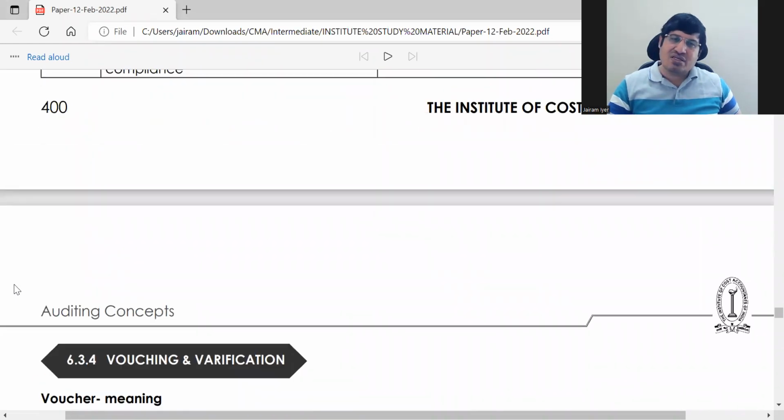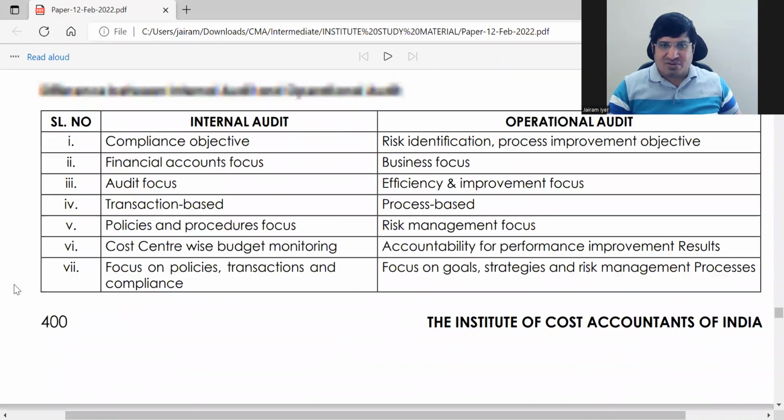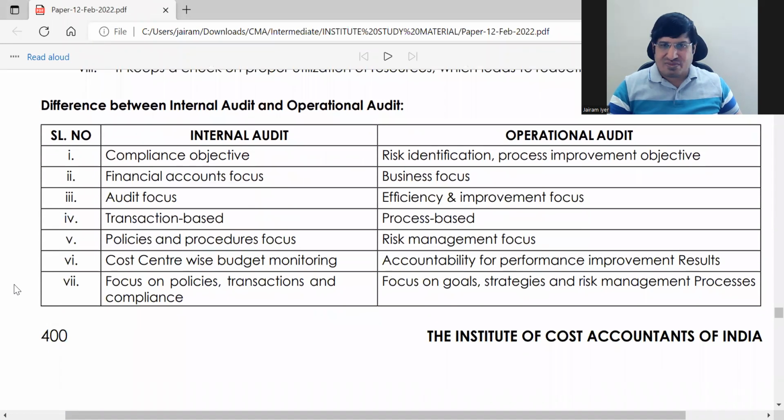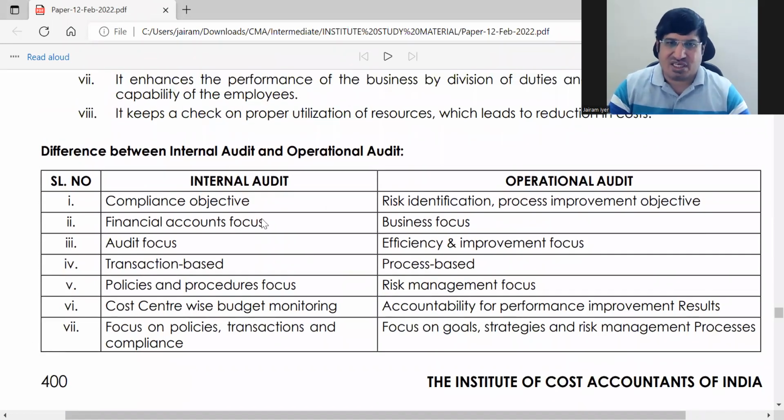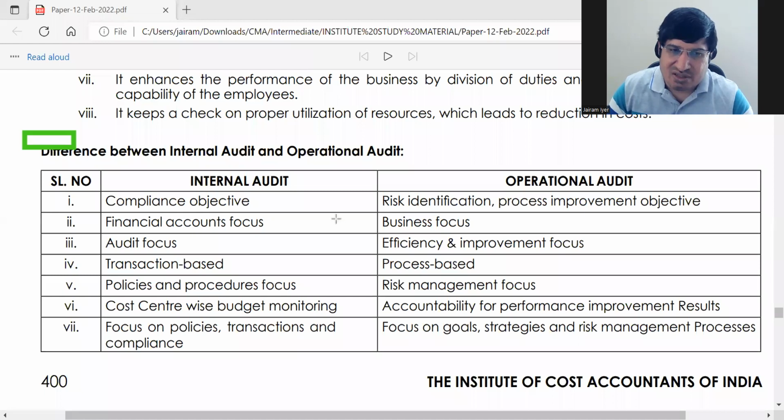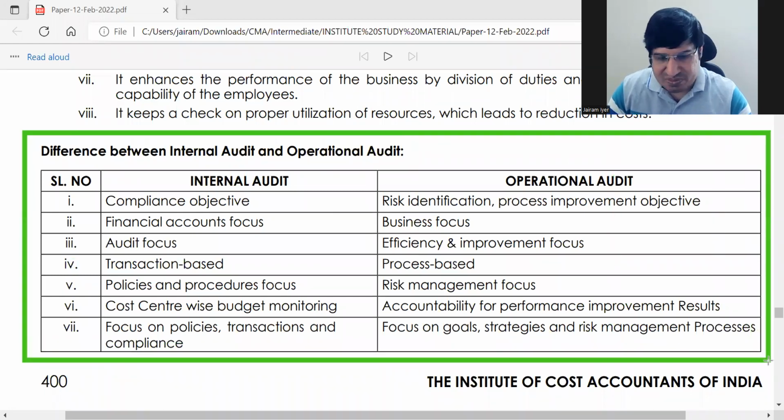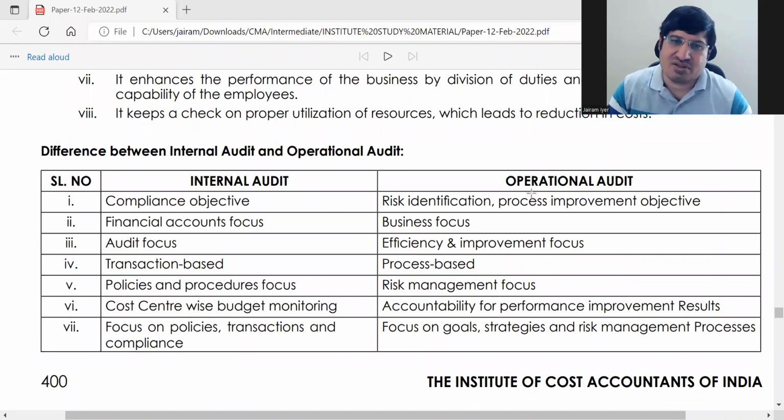Then next is vouching and verification. Okay. So ठीक है. So here difference, this is the last point. Okay. Difference between format में है, तो ये format is important. Okay. तो ये भी आपका important question है. ठीक है. This is also an important question. So difference between internal audit and operational audit.